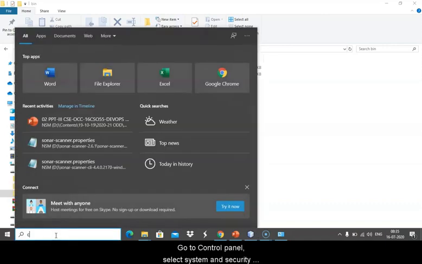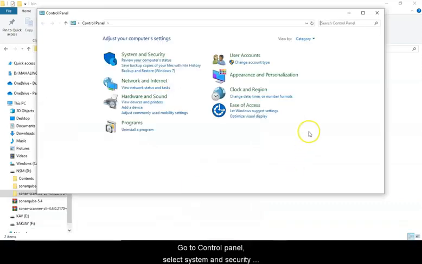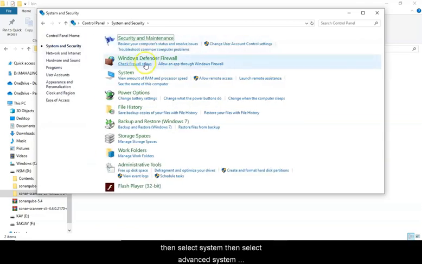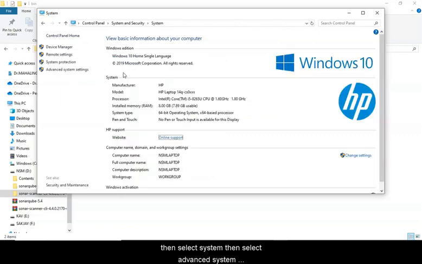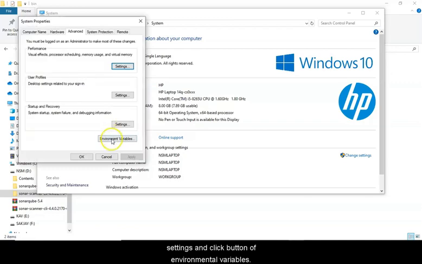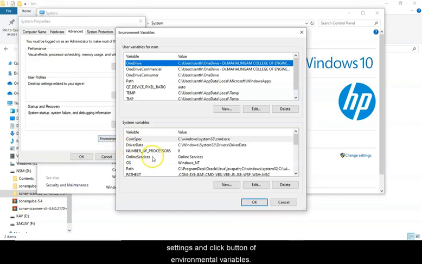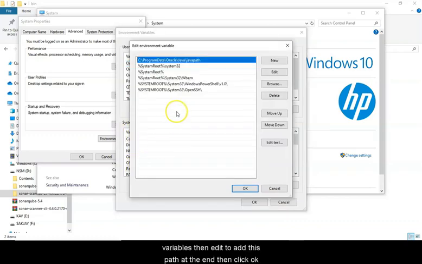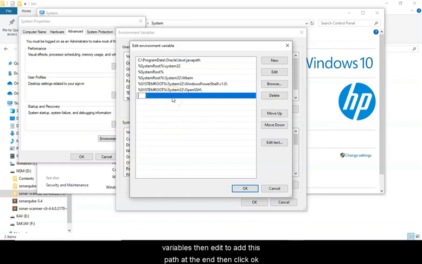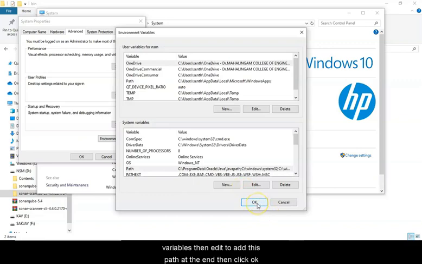Go to Control Panel, select System and Security, then select System, then select Advanced system settings and click the button Environment Variables. In this, select Path under system variables, then click Edit to add this path at the end, then click OK.